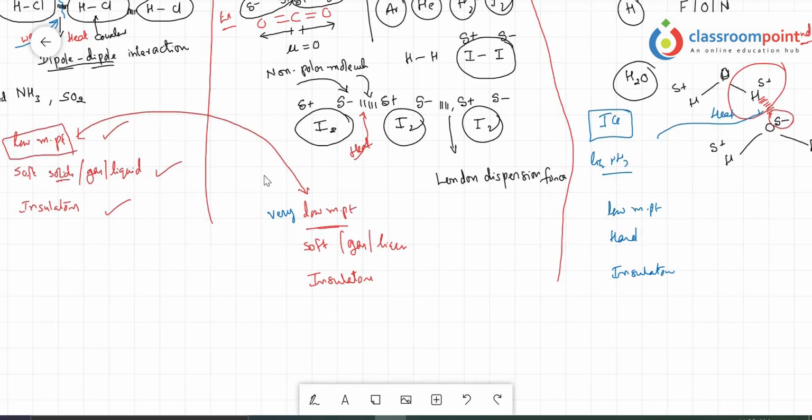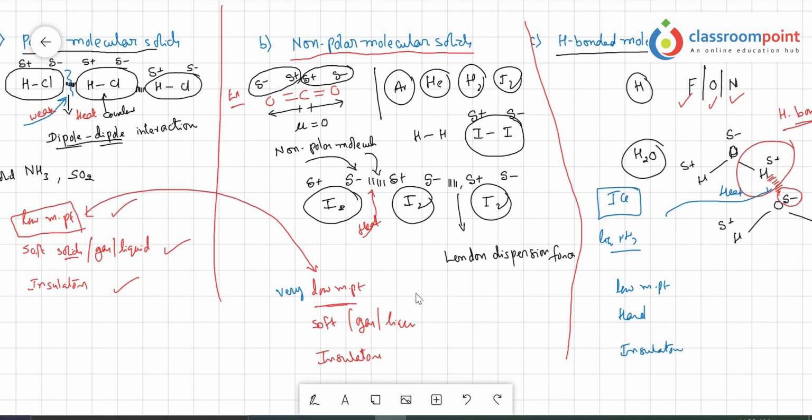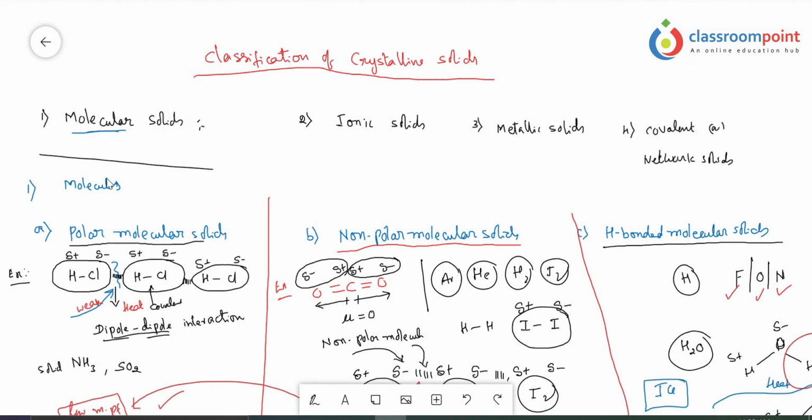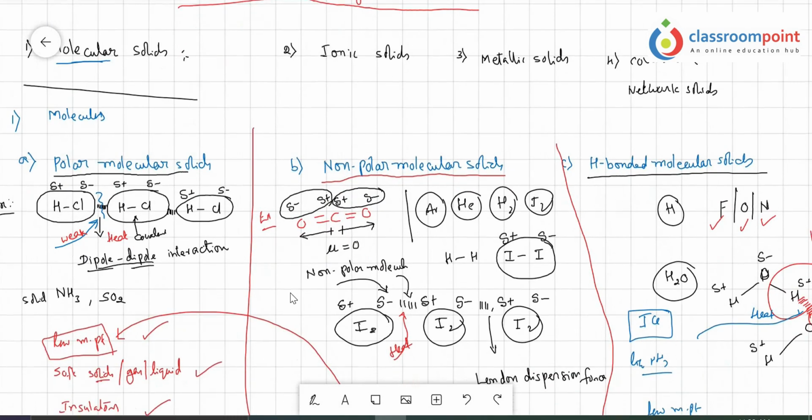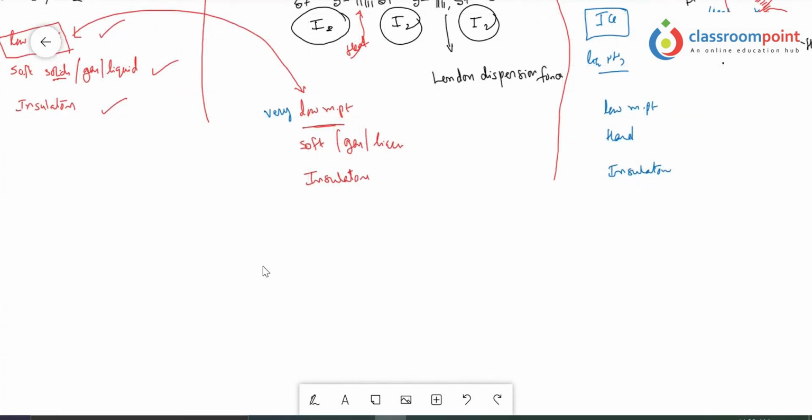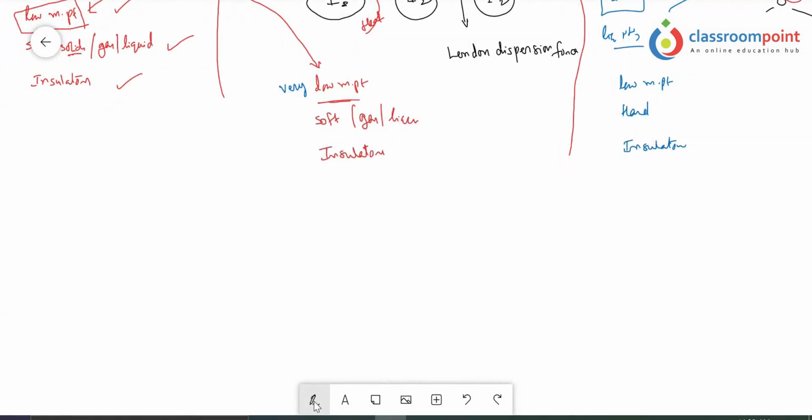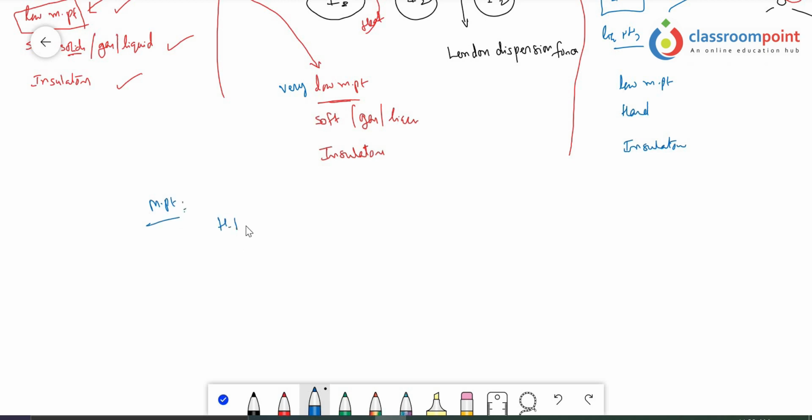Now, a question arises among these molecular solids, because there are three kinds of molecular solids: polar molecular solids, non-polar molecular solids, and hydrogen bonded molecular solids. All these three come in the category of molecular solids. Among these three, which have high melting point values and which have low melting point values? So let us see the melting point value order. Melting point value is highest for the hydrogen bonded molecular solids. Next one is polar molecular solids. This is important. Next one is non-polar molecular solids.